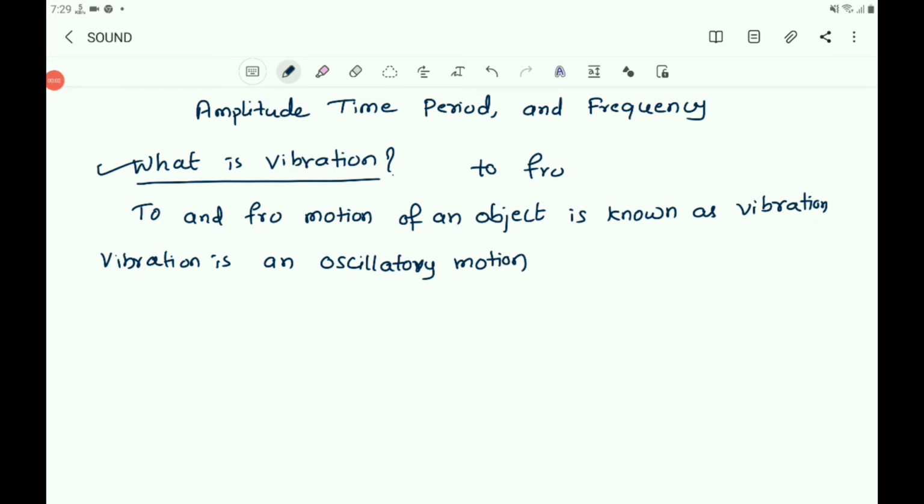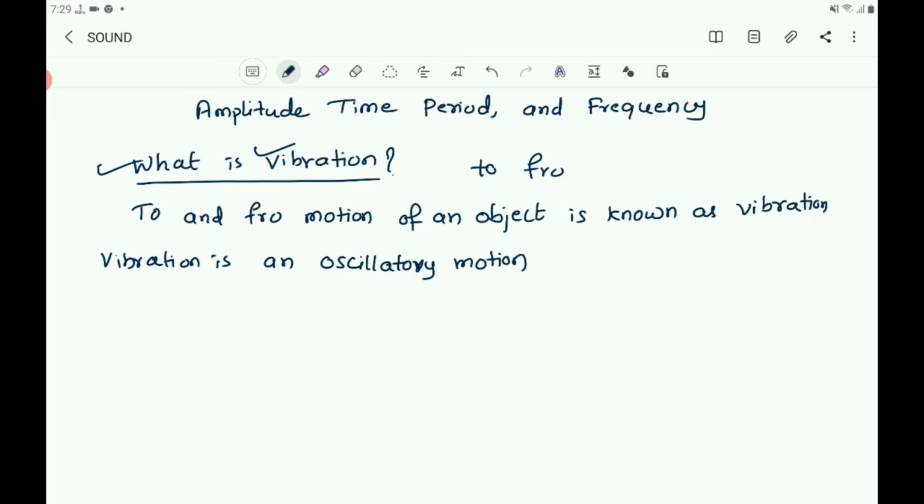You know that oscillatory motion can be termed as the repeated motion in which an object repeats the same movement over and over. So this vibration is also repeated motion in which an object repeats the same movement over and over. In the absence of friction, the oscillatory motion would continue forever.